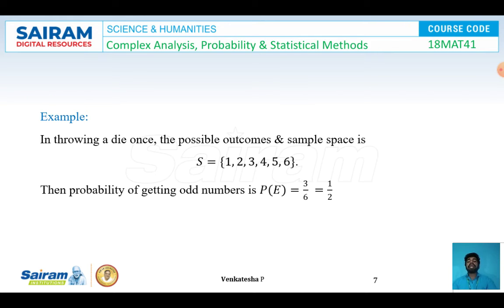Example, in throwing a die once, the possible outcomes will be 6 and the sample space will be S is equal to {1, 2, 3, 4, 5, 6}. So in total we are having 6 outcomes. Now I am going to find the following: the probability of getting odd numbers. In the sample space we have 1, 3, 5, so 3 odd numbers we are having. So I am going to choose these 3 odd numbers out of total 6 outcomes, that is 3 by 6. So I'll be getting the value 1 by 2.